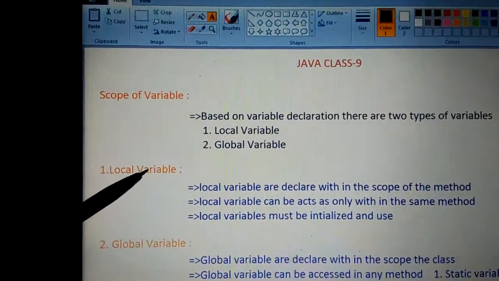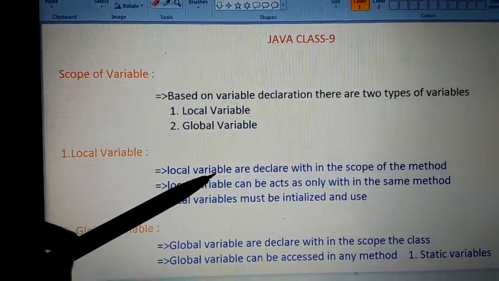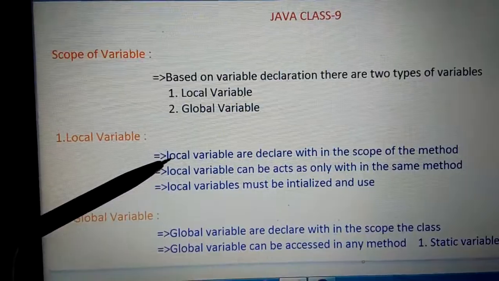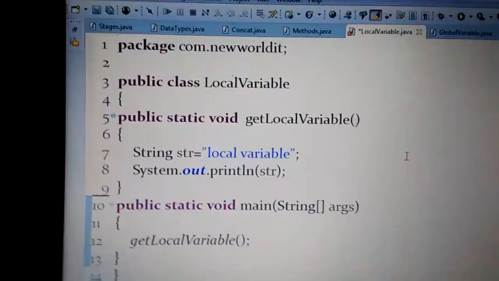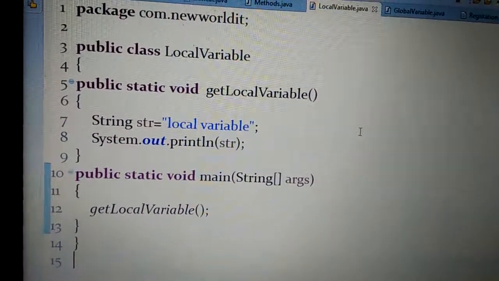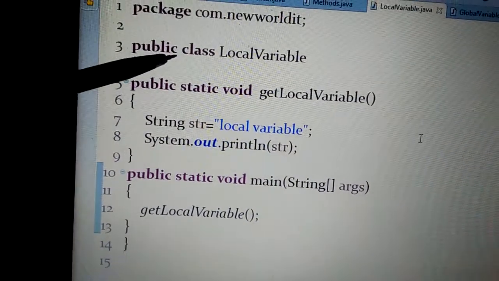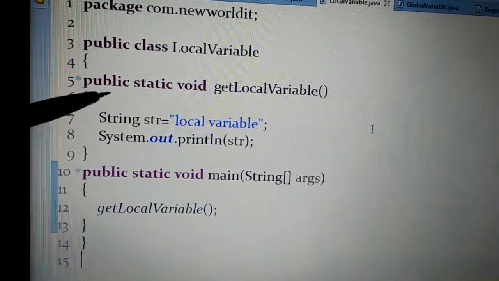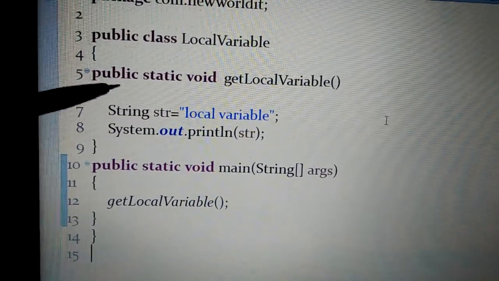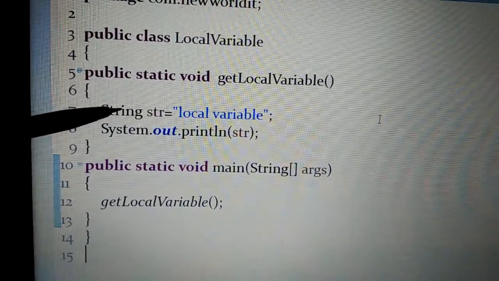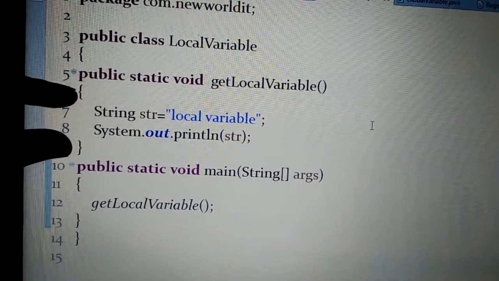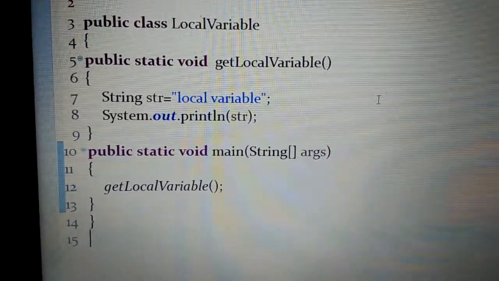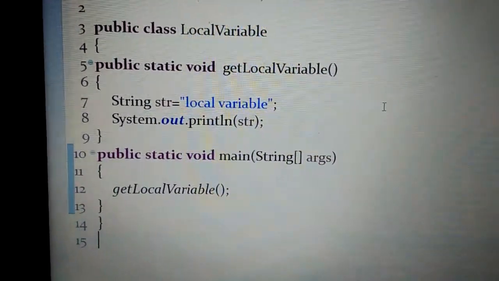Let us see the local variable first. Local variables are declared within the scope of the method. Let us clarify this. In the first line, this is what I created: a class called local variables, and I created one method, get local variables. So local variables are declared within the scope of a method. This is fine, right? The first line is clarified.